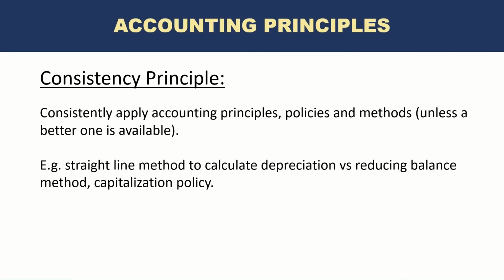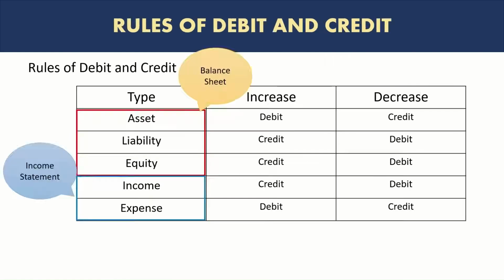The company is allowed to choose any one of those methods, but if they have chosen one, the consistency principle requires that they continue to use that method over a long period of time, unless there is a major reason to make the change, and it is better for the users of financial statements. Another example is the capitalization policy we just discussed. For example, the materiality amount, the threshold under which all amounts are recorded as expense instead of assets. The company should not change it every year, right? There should be consistency in applying that threshold.